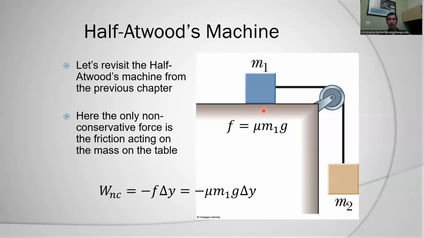Now, m1 is not going to change its height, so there's no change in potential energy there. It's just going to start from rest, accelerate, and have some final kinetic energy after it's moved some distance delta y. M2 is going to have initial potential energy, and that potential energy is going to decrease, but it's also going to gain kinetic energy.